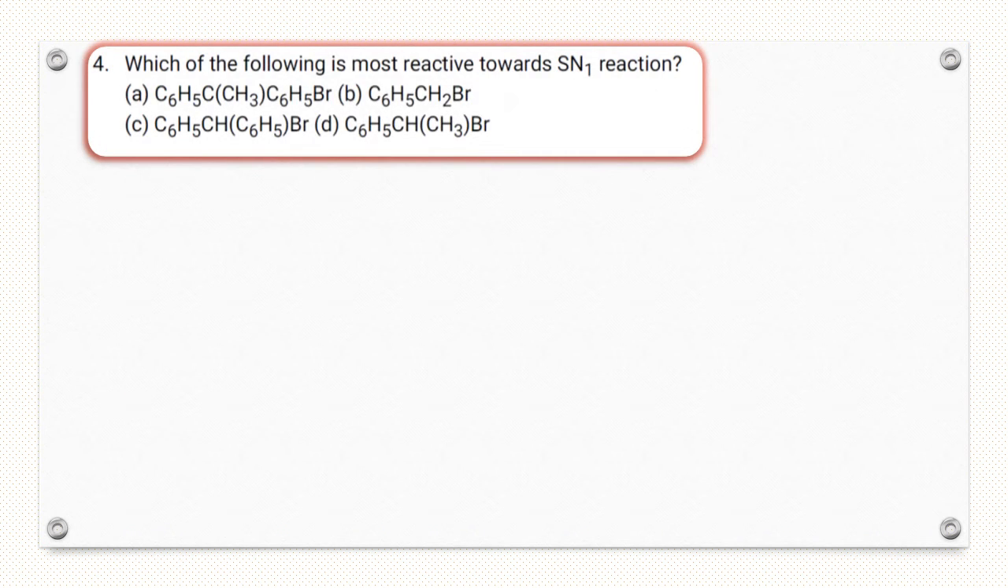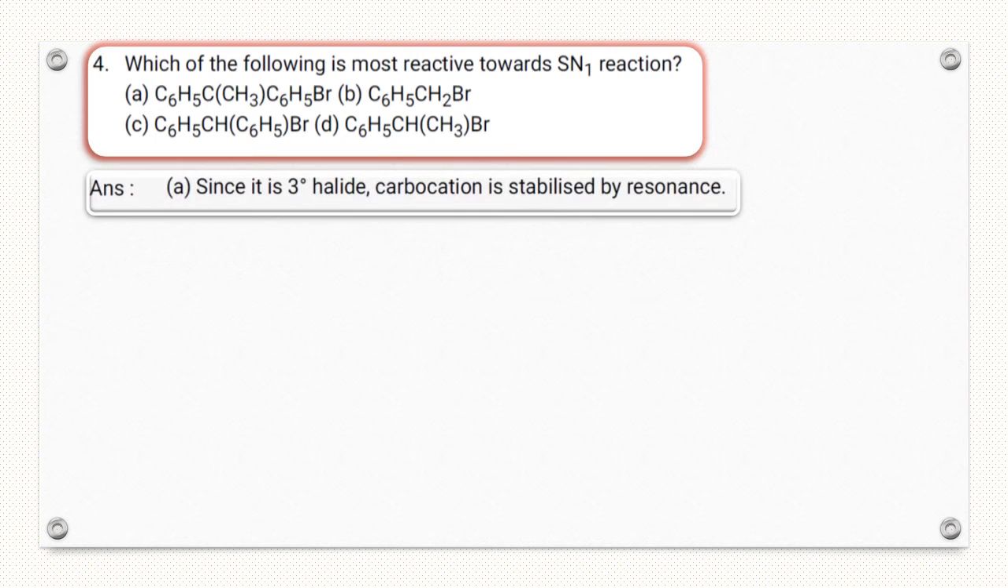Question 4. Which of the following is most reactive towards SN1? In an SN1 reaction carbocation is formed, so we have to check the most stable carbocation. So given four options. Option first, since it is a 3 degree halide and forms a 3 degree carbocation, which is stabilized by resonance as well.